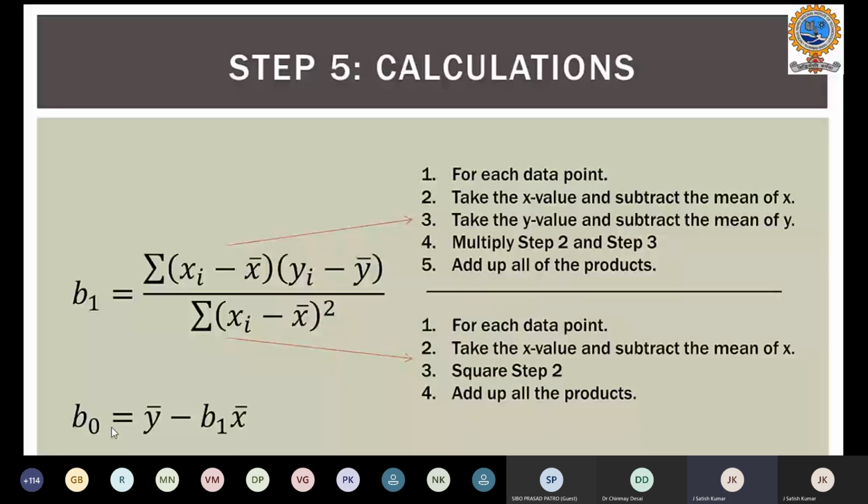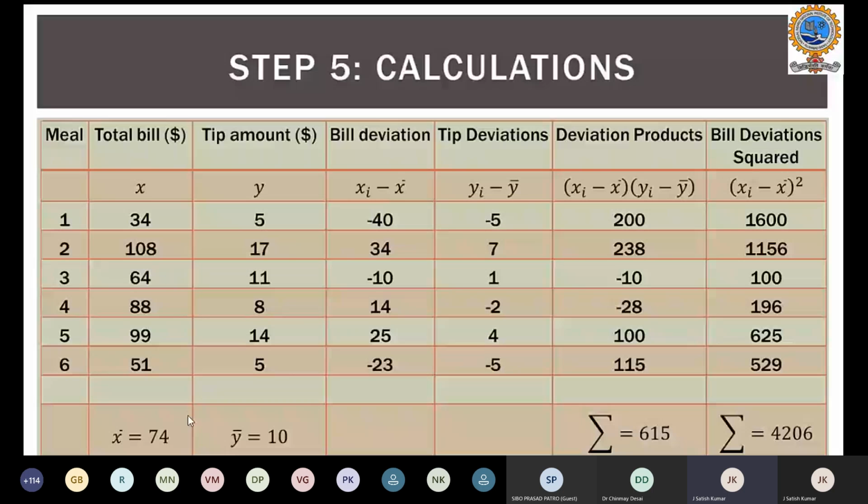After calculating, all the values have been represented here. For meal one, the total bill is shown in the second column. Then x bar is shown as the mean of this total bill. Then y bar is shown as the mean of the tip amount. Then the deviation, how much each data point deviates from the mean. You can see here the mean is 74, 34 minus 74, that is minus 40. Then 108 minus 74, that is 34. We calculate all these values for bill deviation.